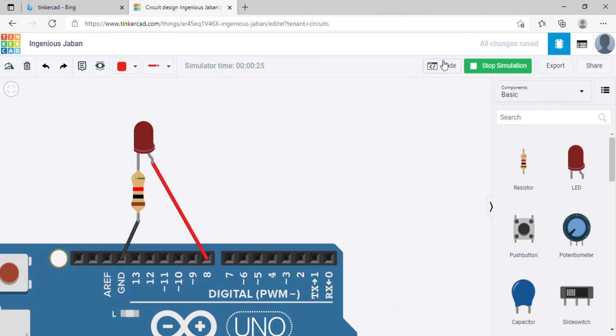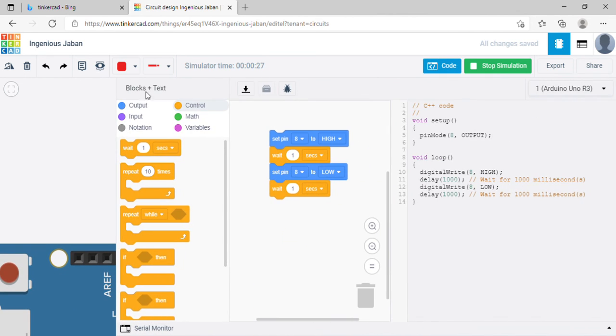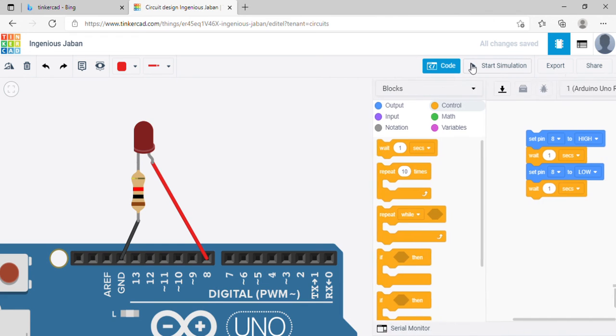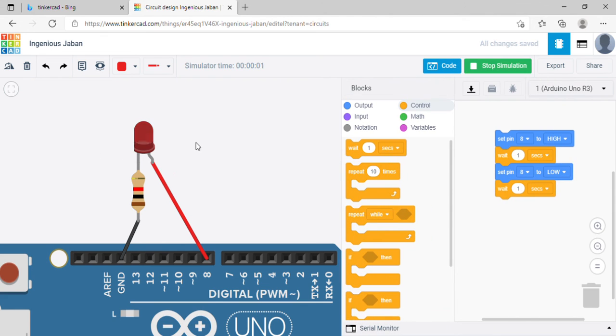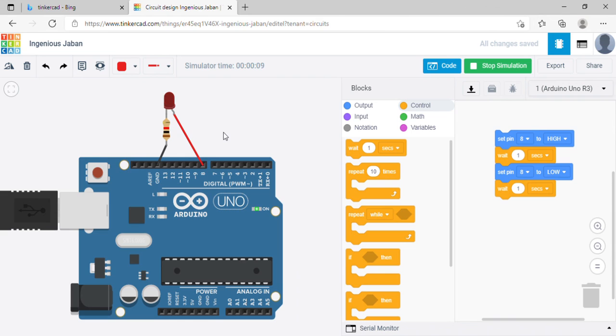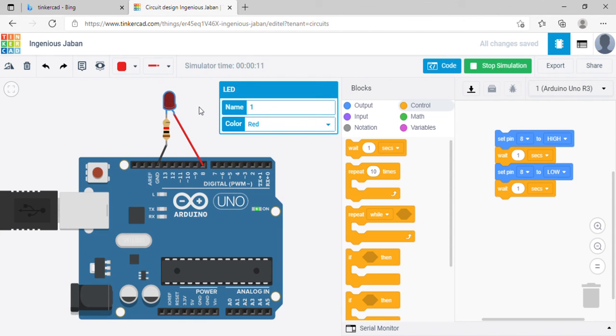Yes or no? So here we are, and let me go for only block-based coding. If I click on that, you can see the same code is there, and when you start simulation again, it will perform the same thing. Hope you all understand exactly how to make this LED on and off using the RD. This is nothing but the normal example of your on and off LED using the RD.